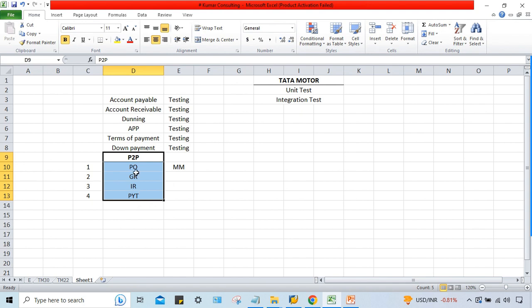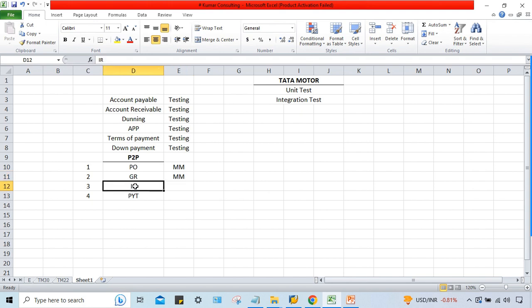So first of all, the PO must be generated with the help of SAP. Who will perform these configurations? It will be done by the MM consultant. Based on the PO, the vendor is going to deliver the goods, and that will be recorded here in SAP in the form of goods receipt. This is also configured by the MM consultant, not tested.